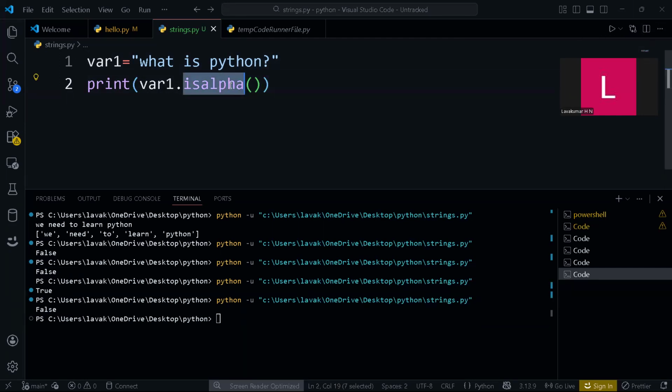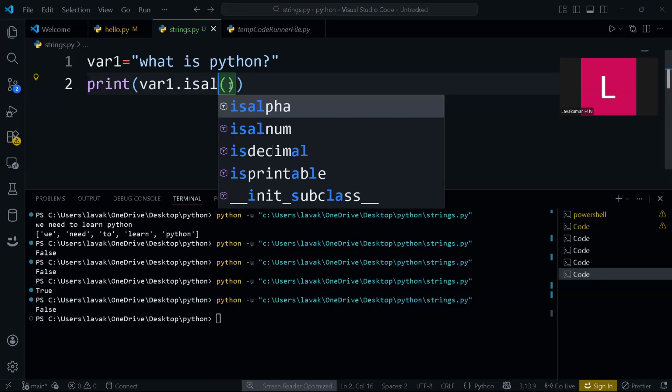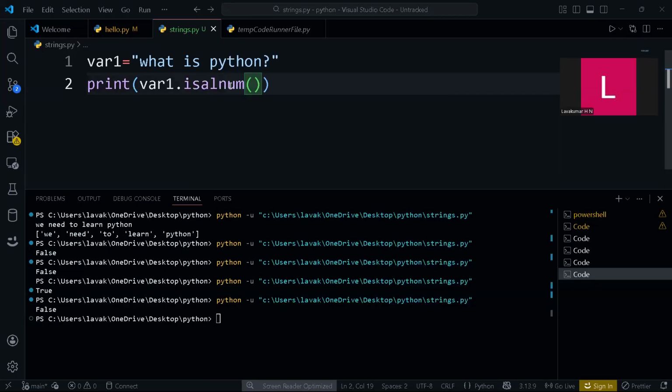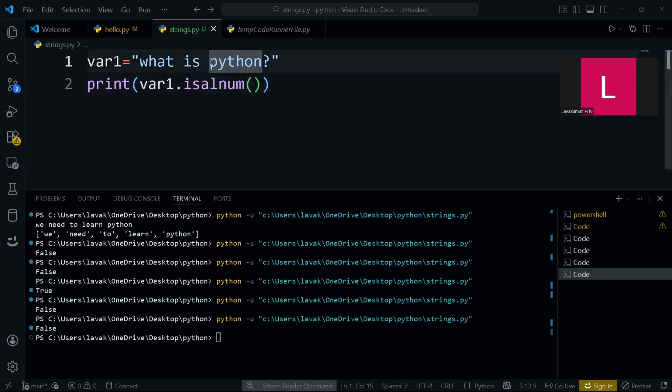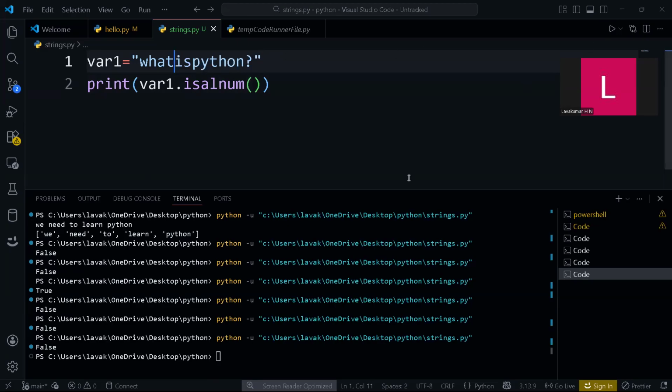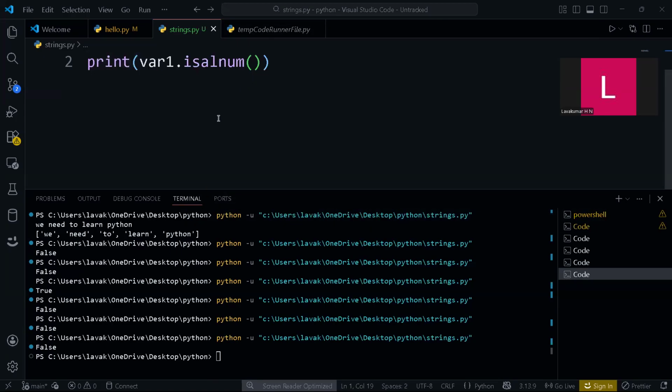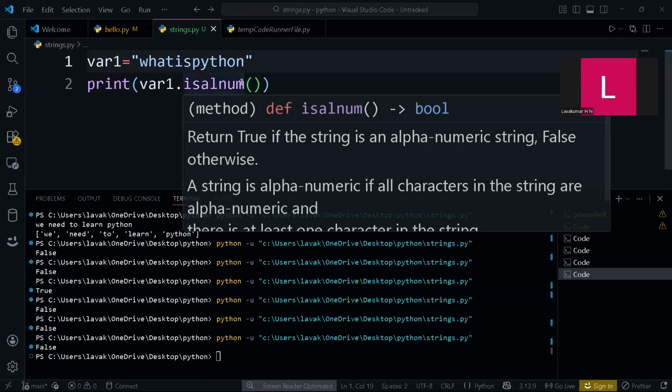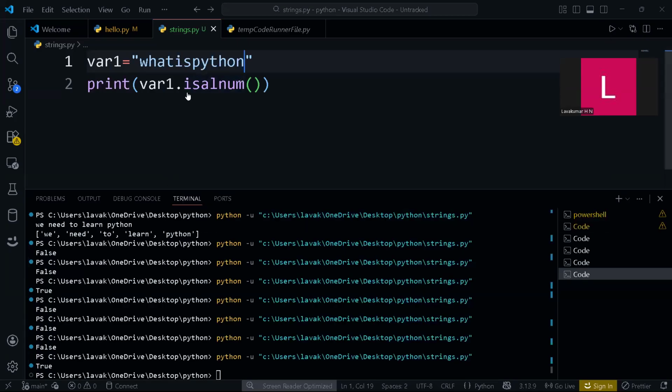There is a thing called isalnum. If I run this, you'll get false. Either it should be a combination of digits and alphabets, and at that time you will get true. Now also you're getting false. If I remove this, you will get true, because this is actually isalpha and it contains all alphabets.